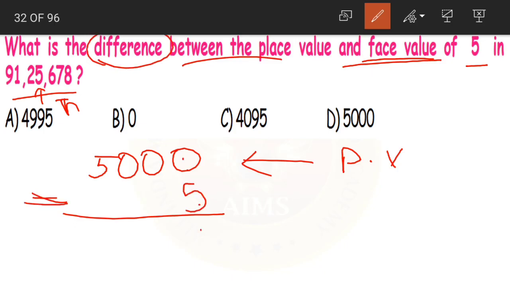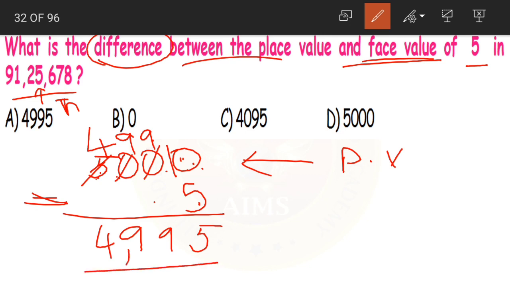Now let us find the difference, that means subtract. 0 minus 5 is not possible, so we'll borrow. Whenever we have multiple zeros like this, the first 0 becomes 10, the other zeros become 9, and the number after the zeros becomes minus 1. 5 minus 1, 4. So 10 minus 5, 5, 9, 9 and 4. What is our answer? 4995. That is option B.